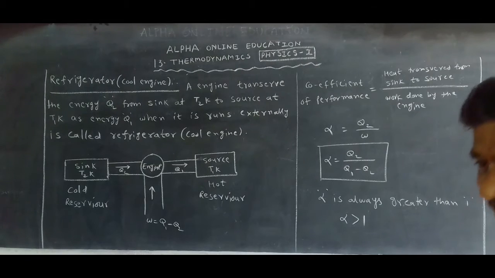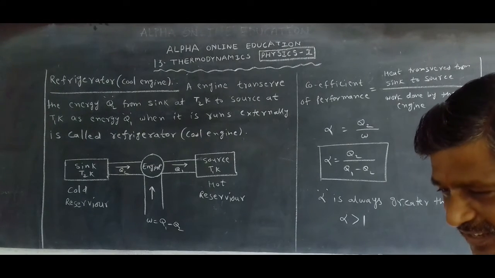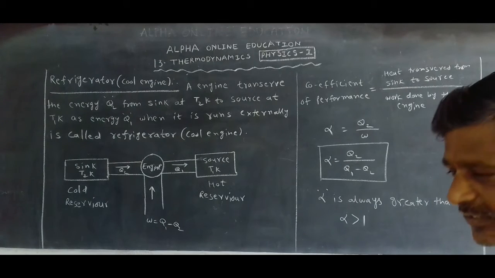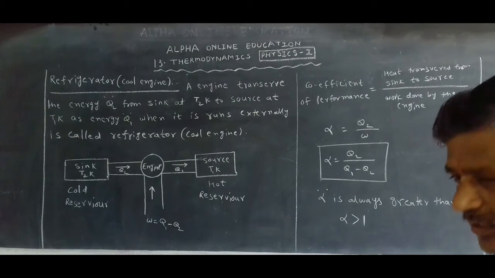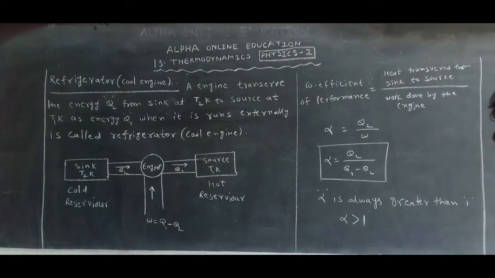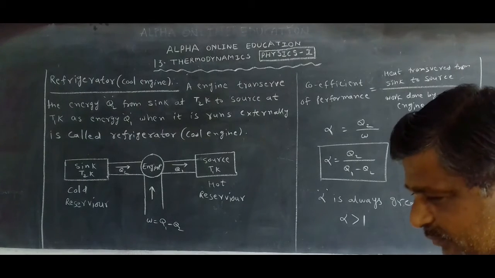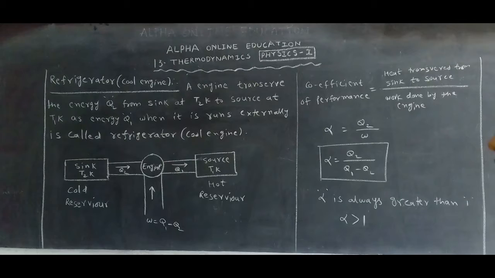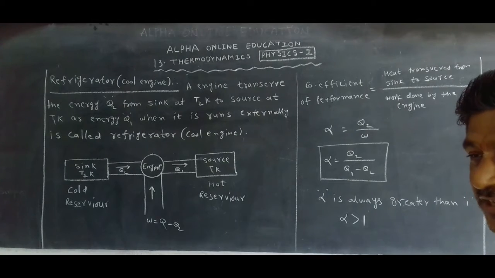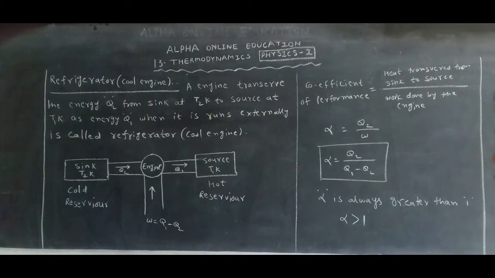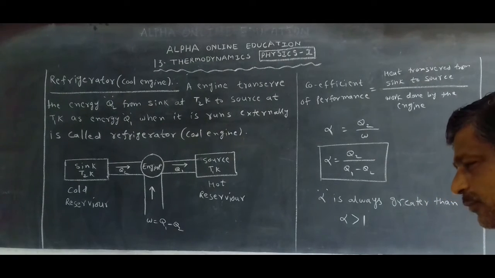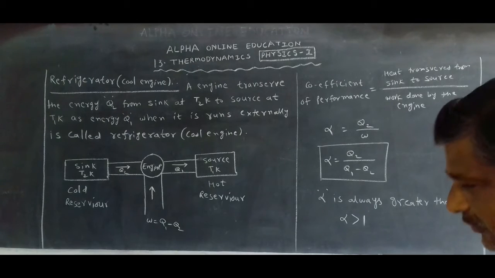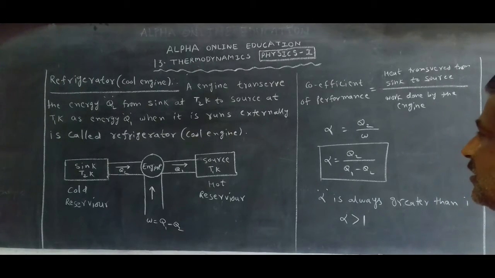Now, Carnot engine. The Carnot engine in one direction acts like a heat engine, and in another direction, it acts like a cool engine. Now, what is an example of a heat engine? Vehicles. Vehicles are examples of heat engines. And what is an example of a cool engine? Refrigerator. We can say AC also. AC is there in our house, especially in the computer room we use AC. It is a cool engine. Vehicles are an example of a heat engine. The refrigerator is an example of a cool engine.